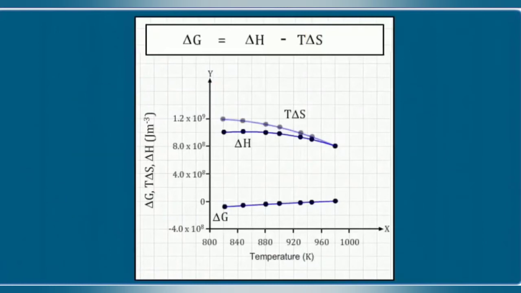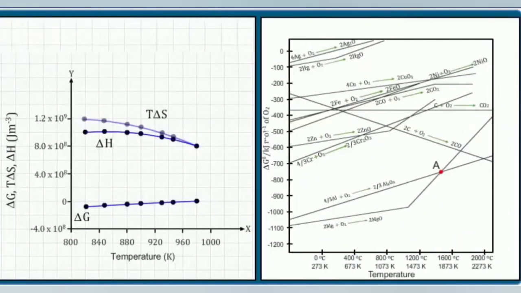Thus, if the temperature is raised, then T delta S becomes more negative. Since T delta S is subtracted in the equation of Gibbs free energy change, delta G becomes less negative. Thus, the free energy change increases with an increase in temperature, and hence the plots show a positive slope.